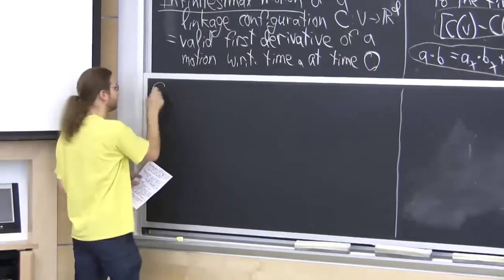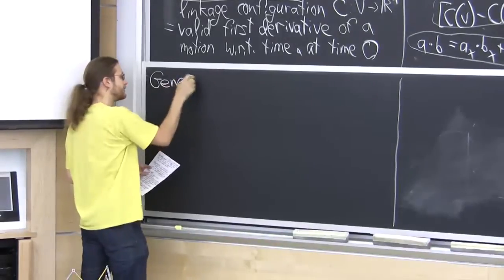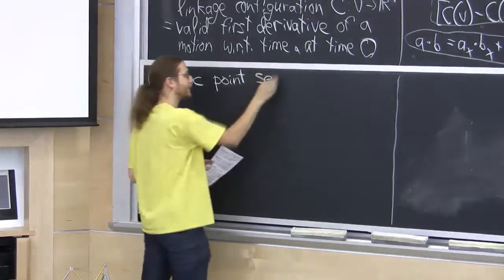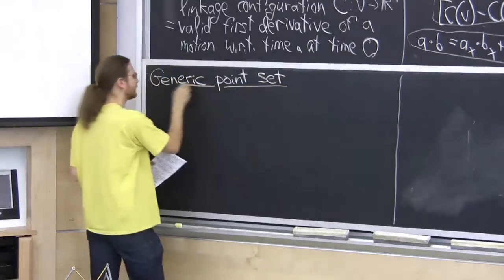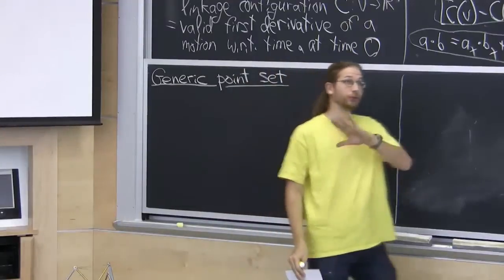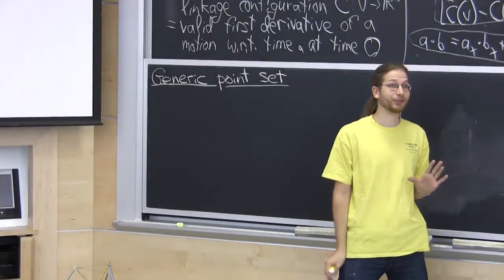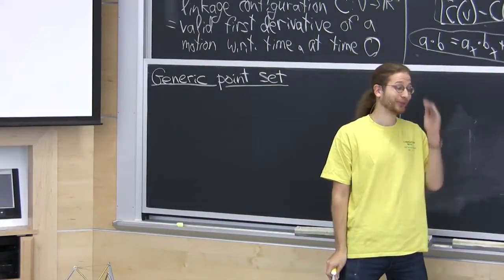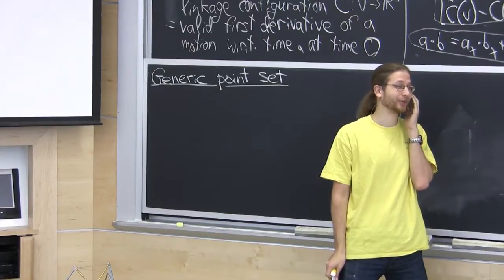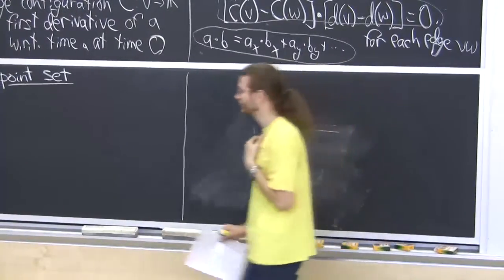Okay, one mathematical thing we can do is give another definition of a generic point set. Last class, we talked about one definition of generic, which was that you forbid all non-trivial polynomial or algebraic rational equations on your points, which was very messy and infinite and hard to think about.